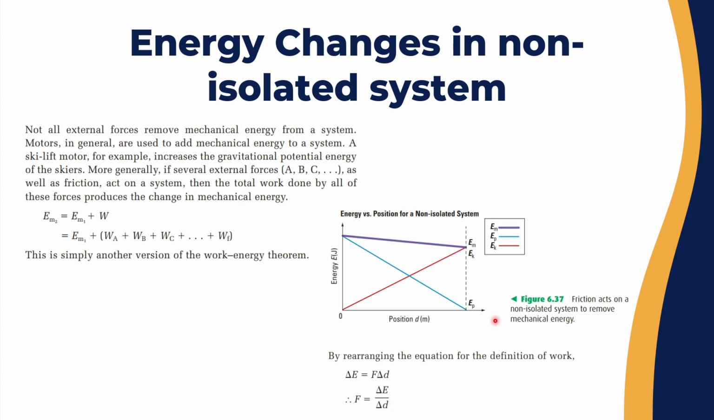If we want to draw friction acting on a non-isolated system to remove mechanical energy, we can draw position versus energy. We can see here that mechanical energy is decreasing with position, and E potential started as high as possible and ended up as 0 by the end of the distance. For kinetic energy, it started as 0 and kept going all the way up. So rearranging the equation for the definition of work, we can say that delta E equals F times delta D, so F equals delta E over delta D.